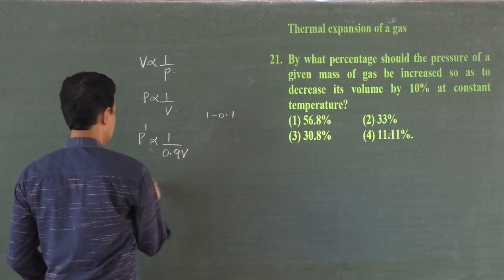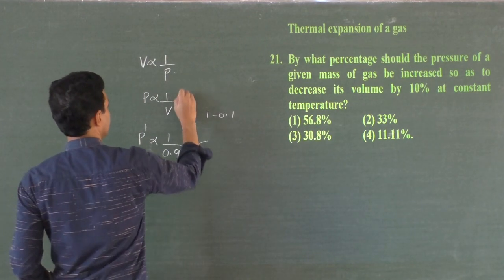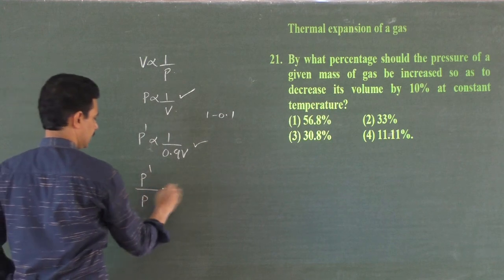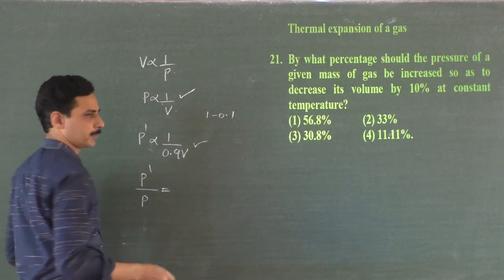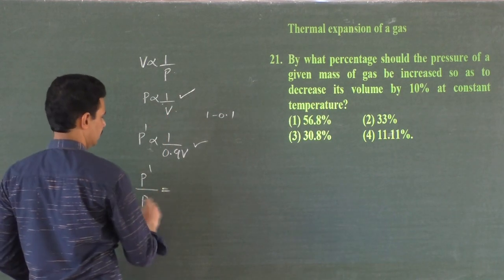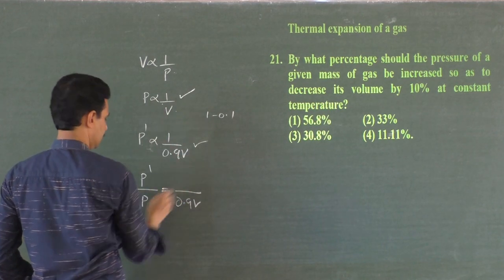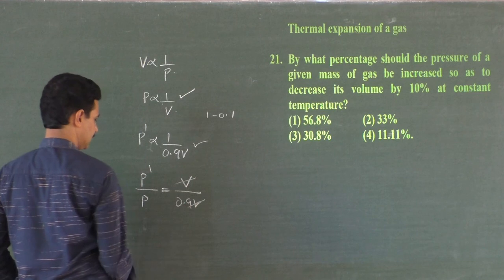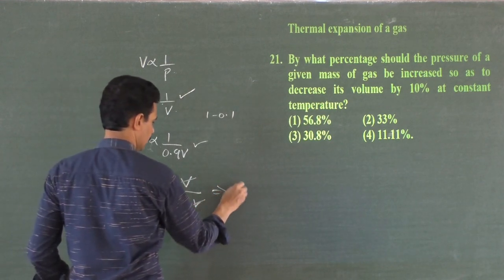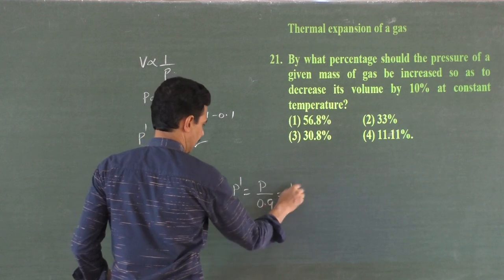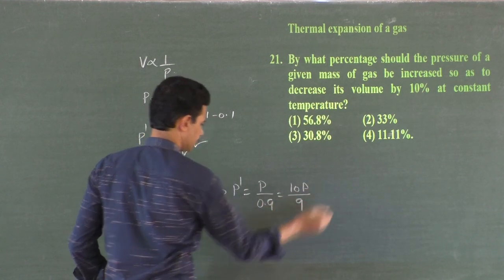So what is P dash? Divide this equation and this equation. What is P dash compared to P? The constant of proportionality gets cancelled. P dash over P is V over 0.9 V, and V gets cancelled. So P dash is equal to P by 0.9, that is 10P by 9, correct?